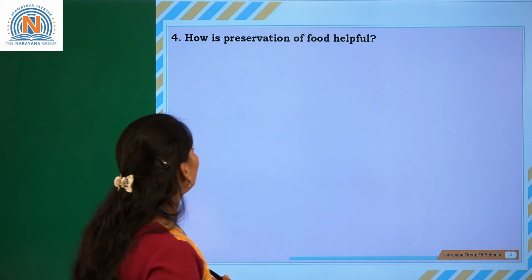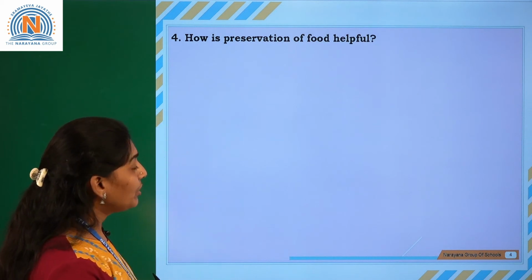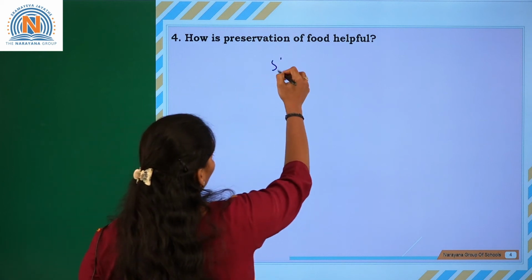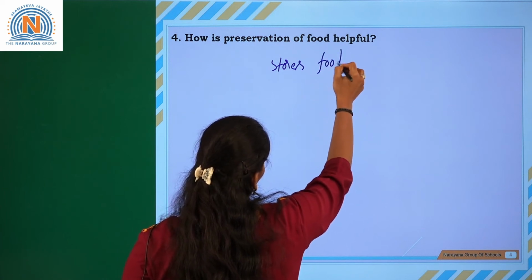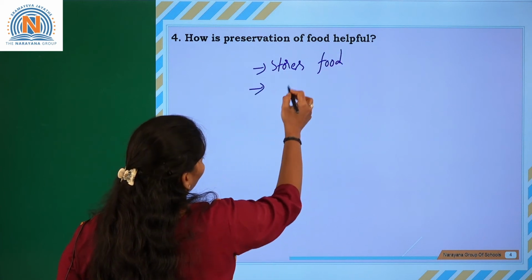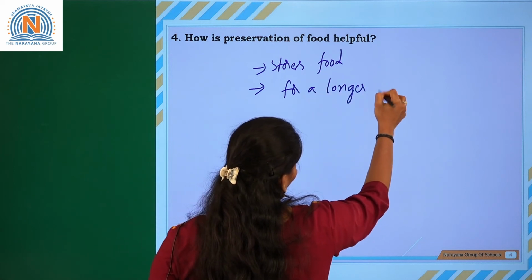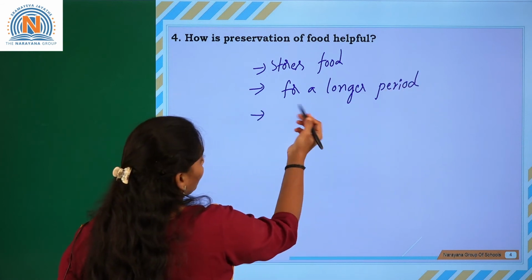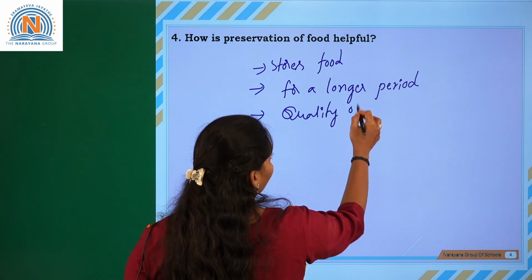The next question is: how is food preservation helpful? Preservation of food is very helpful to store the food for a longer period, and it improves the quality of the food.